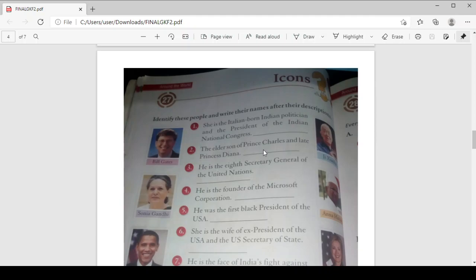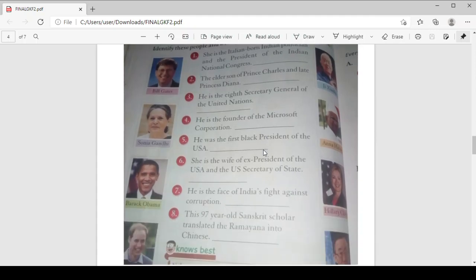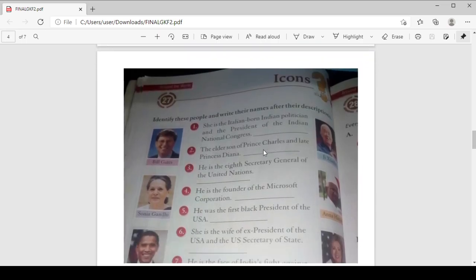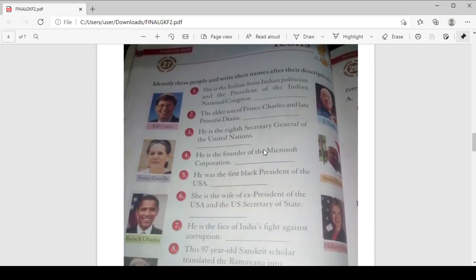Late means she has passed away. She is dead, she is no more now. So she is Princess Diana, and the son is Mr. Prince William.